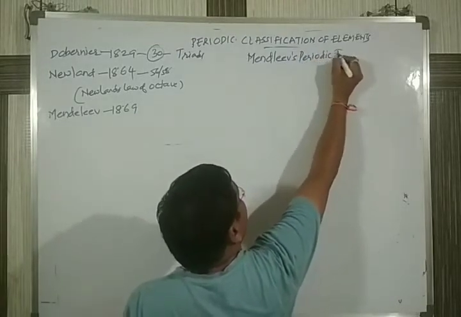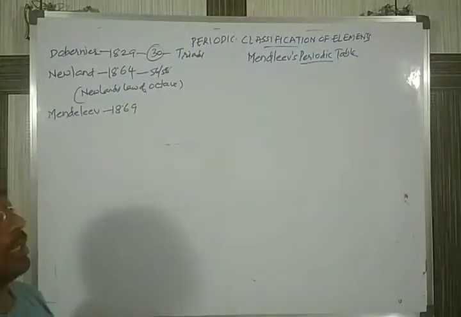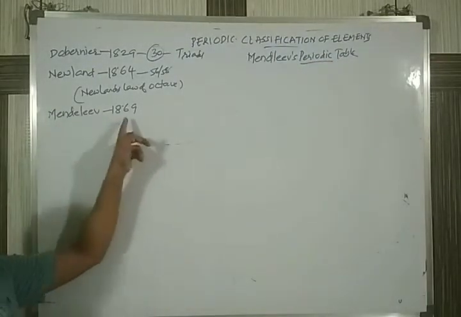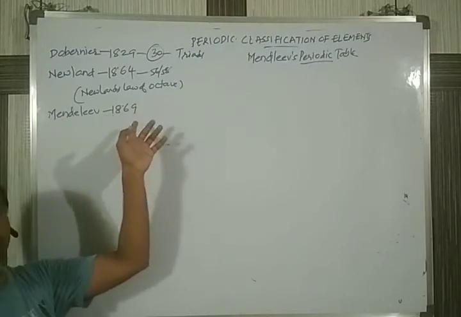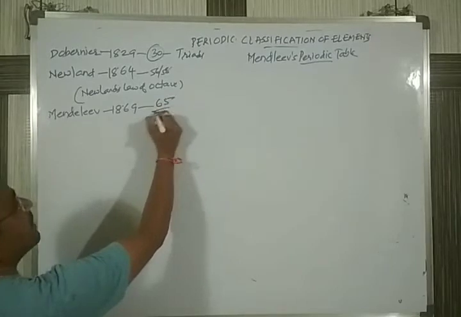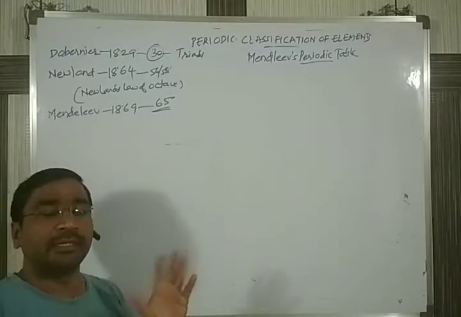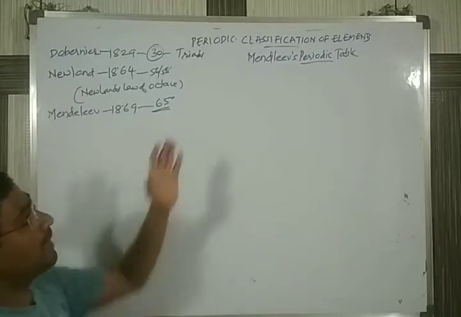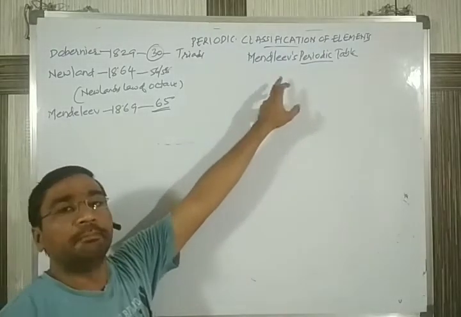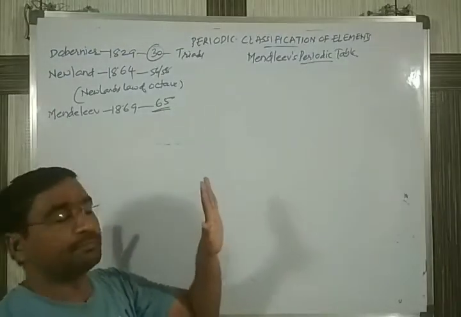In this session, we will discuss Mendeleev's periodic table. He published his table in 1869, and by that time around 65 elements had been discovered. Let us discuss today how Mendeleev arranged these elements.